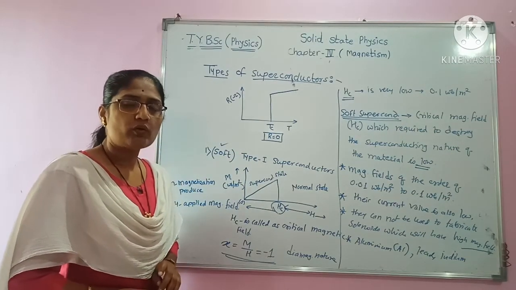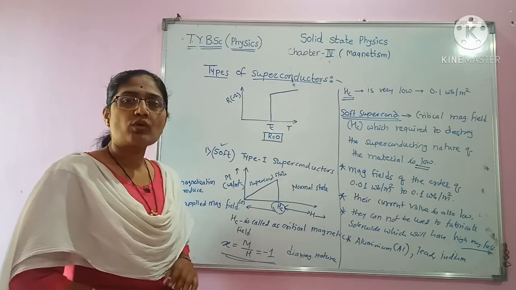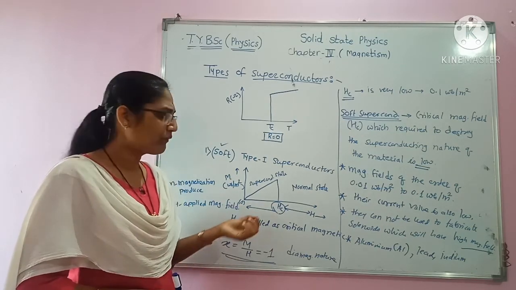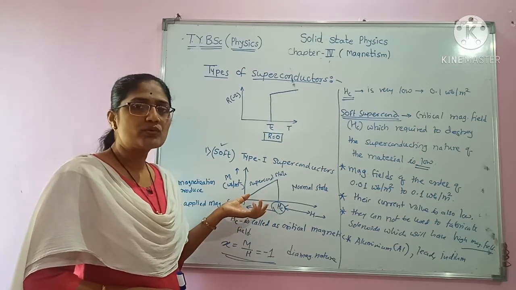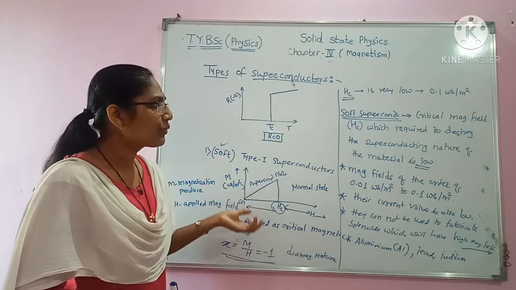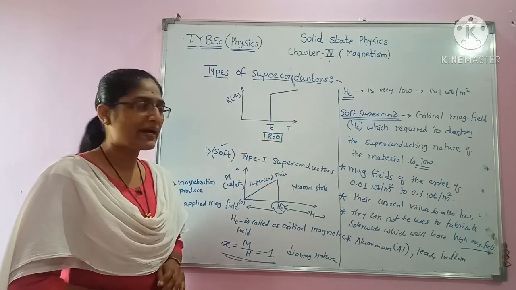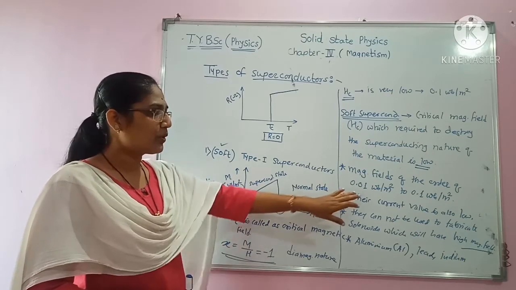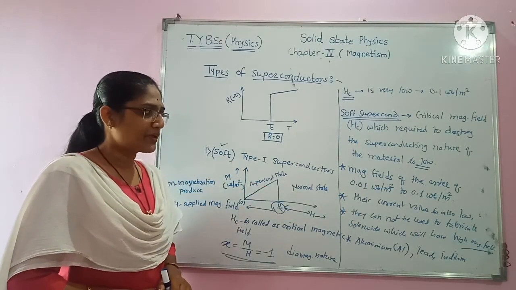The Hc value in case of type 1 superconductors is very low. It is of the order of 0.1 Weber per meter square, and hence these are called soft superconductors, because with a minimum value of Hc, this material will lose its superconducting nature. Therefore, the magnetic fields produced by these materials are of the order of 0.01 Weber per meter square to 0.1 Weber per meter square.